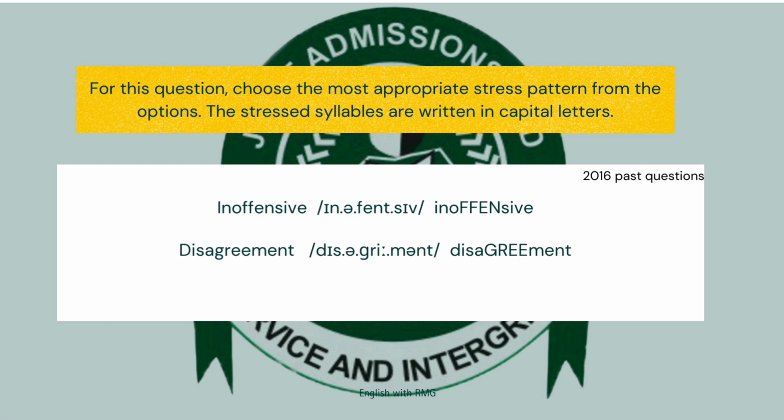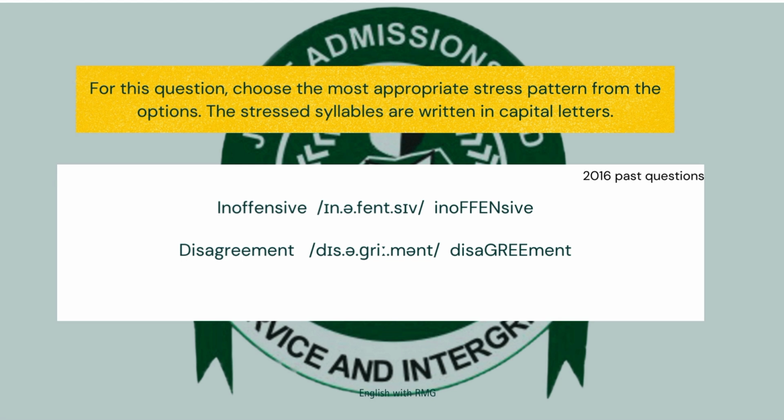Then we have fen, so we have the short E there. Then the next one is also sive, which is another short E. So considering the quality of the vowel, the stress is going to fall on fen. So we have inoffensive. The same thing applies to disagreement, and it's simpler to determine because we have a longer vowel here. You can't leave a longer vowel to go and stress another vowel that is shorter. So it's going to be pronounced as disagreement.